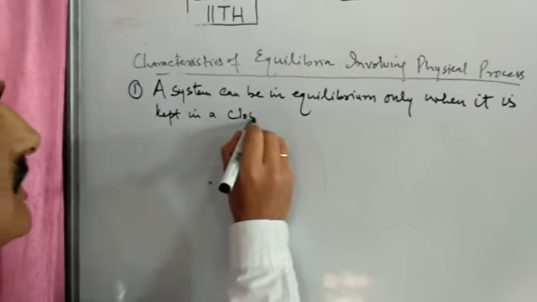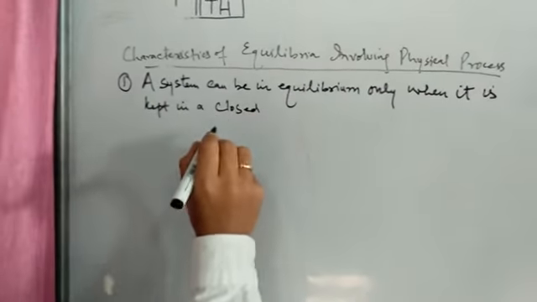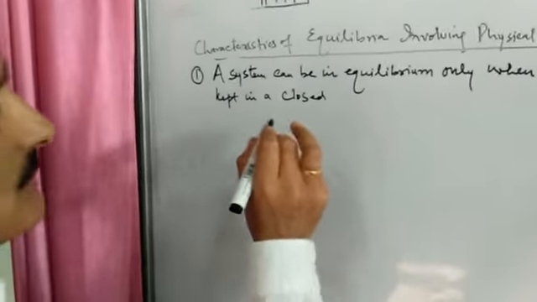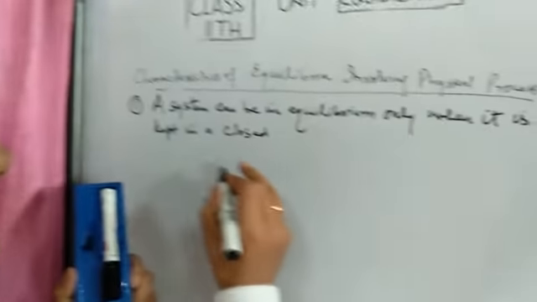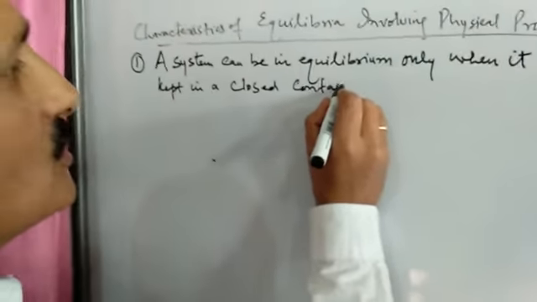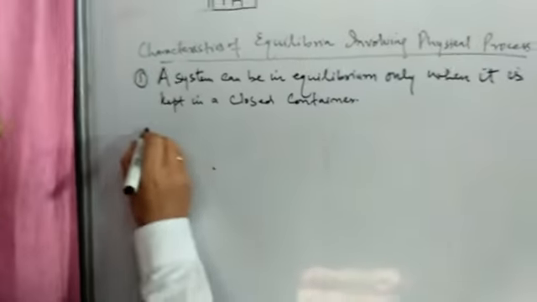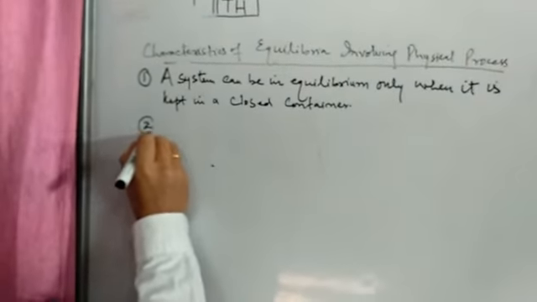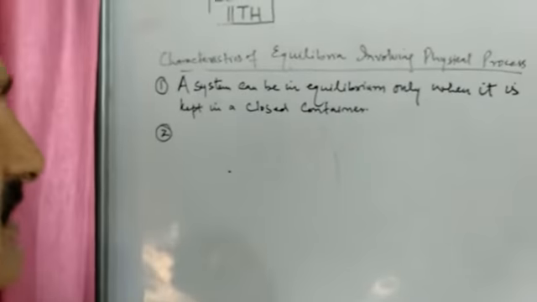So equilibrium is attained only when the process takes place in a closed container, and especially insulated containers. So this is one of the characteristics of equilibria involving physical change.